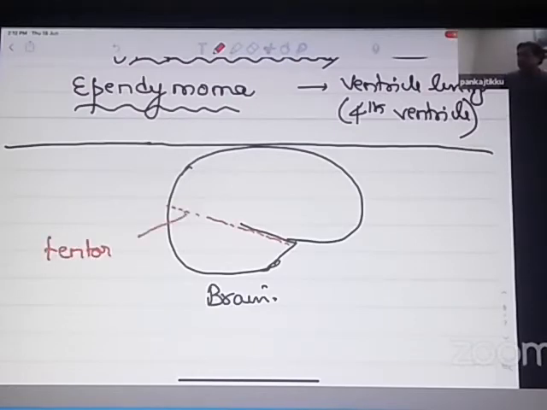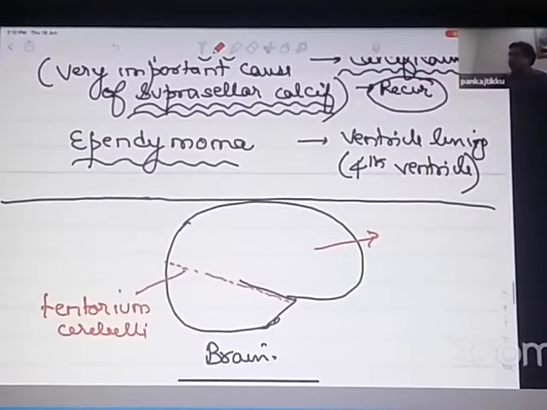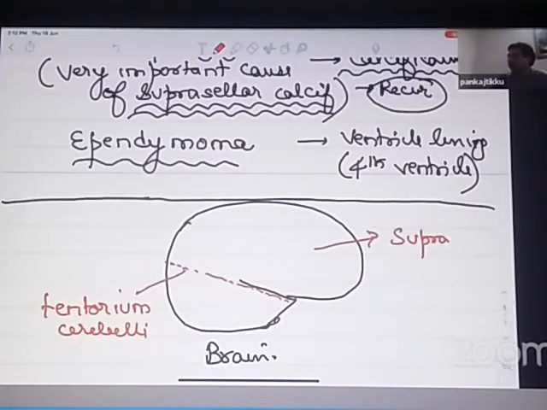It is called tentorium cerebelli. So all those tumors of the brain which arise from above the tentorium will be called supratentorial brain tumors. Supratentorial brain tumors.